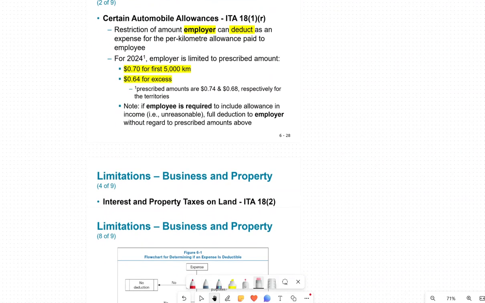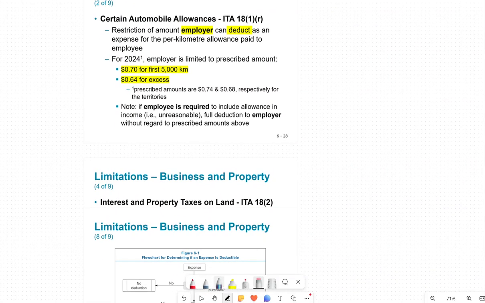It can be given as a lump sum, or it can be given on a prescribed amount. When it's given on a prescribed amount, the first 5,000 kilometers is 0.70 cents. Anything over the 5,000, they get an allowance of 0.64.